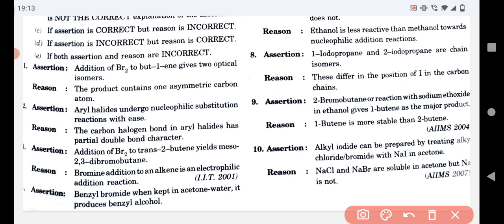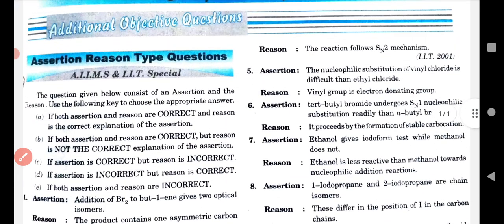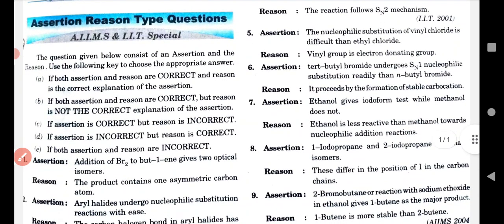In question number 4, the assertion is that benzyl bromide, when kept in acetone water, produces benzyl alcohol. What is happening? Benzyl alcohol is being produced. And if we see the reason, the reaction follows the SN2 mechanism.